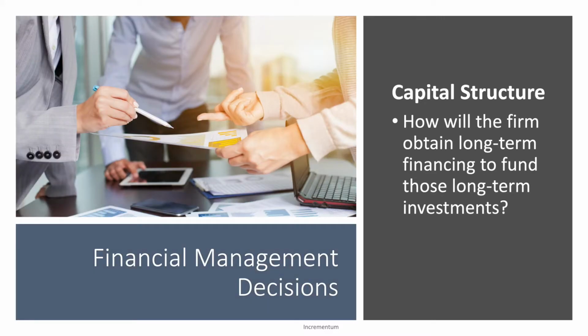The second question, how will we obtain the long-term financing to fund those long-term investments, we call our capital structure decision. So capital structure is the mixture of debt and equity in our firm. So if we decide to fund our projects with debt, or our long-term investments with debt, we could be taking on a loan from a bank, or a loan from a syndicate of banks, so a group of banks, or we could be issuing bonds. Now we could sell those bonds privately, we could also sell them publicly. And then that would mean that our firm would take on more debt. So we would have a higher percentage of our assets financed with debt.